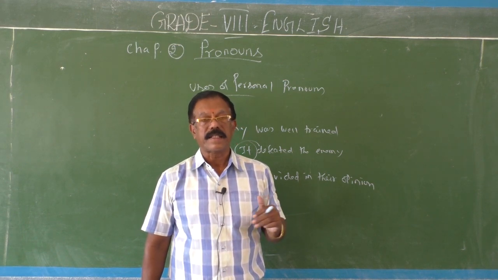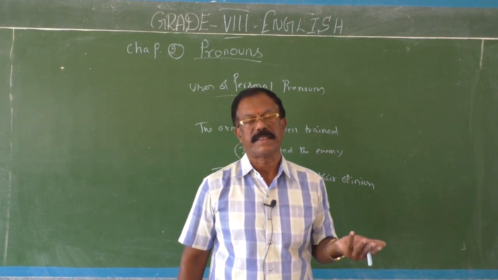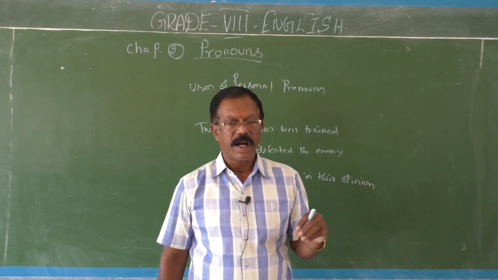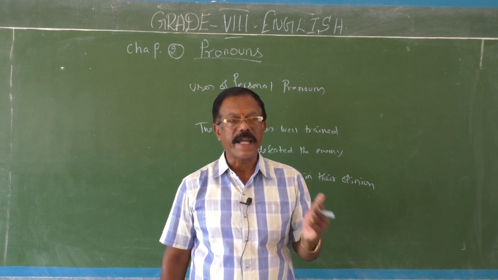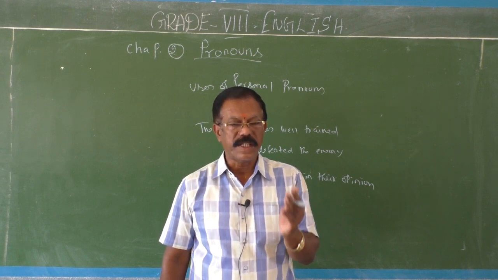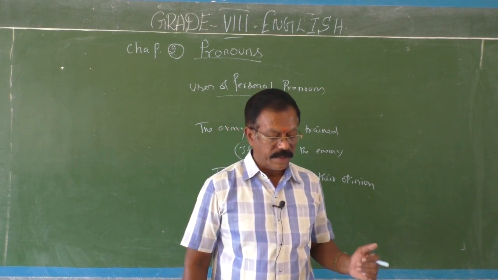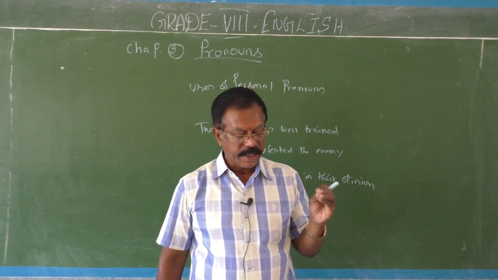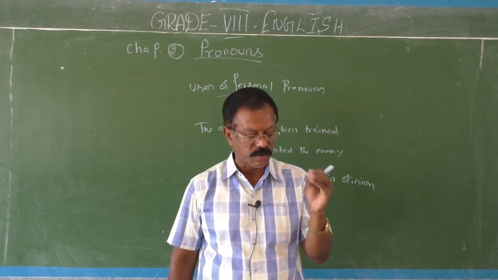And then sometimes when two nouns of different genders, masculine or feminine, are used, the personal pronoun stands for the gender which comes nearest to it. See, when two nouns of different genders are used, the pronoun used refers to the gender of the noun which is nearest to it.